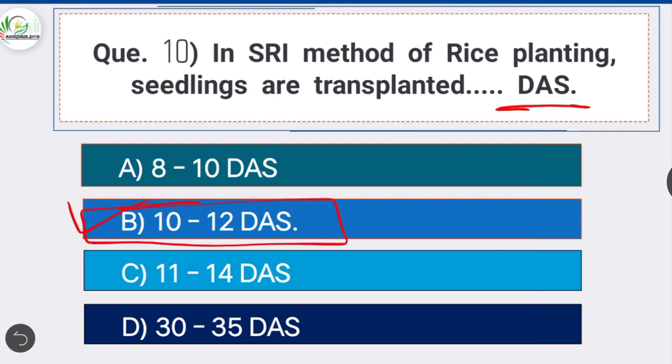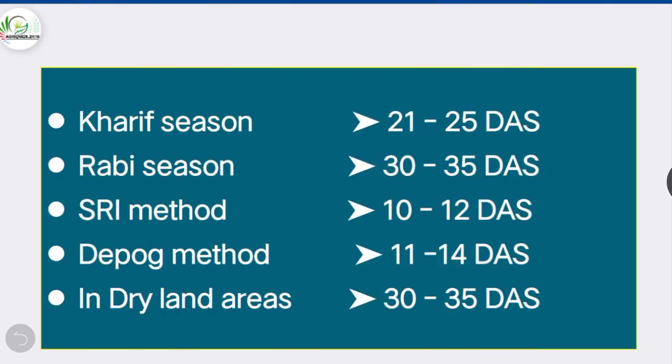Rice is transplanted at different times according to sowing season and transplanting method. In Kharif season, rice is transplanted 21 to 25 days after sowing. In Rabi season, 30 to 35 days after sowing. In SRI method, it is 10 to 12 days after sowing. In Dapog method, it is 11 to 12 days after sowing, and in dryland areas, it is 30 to 35 days after sowing.